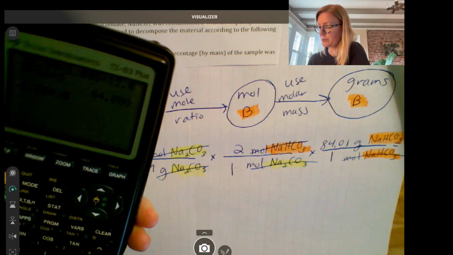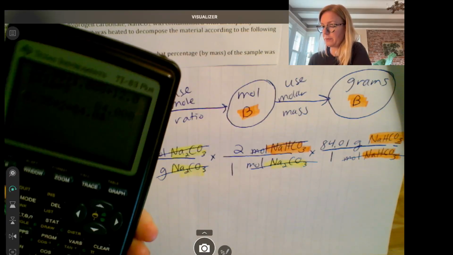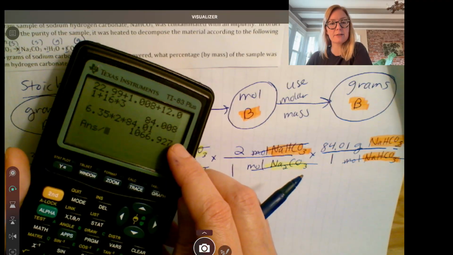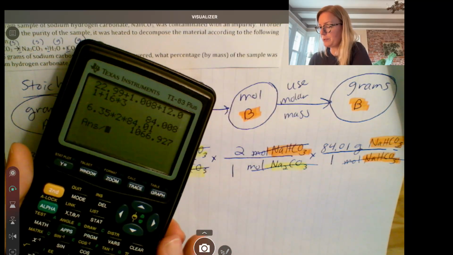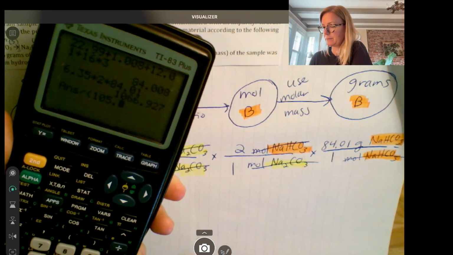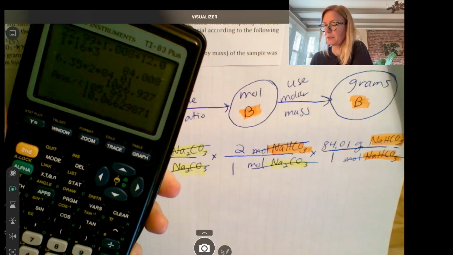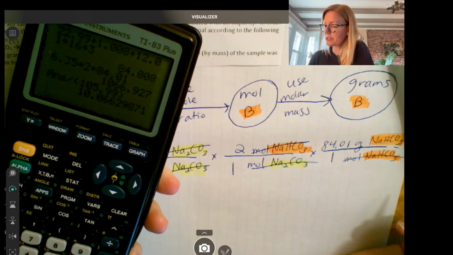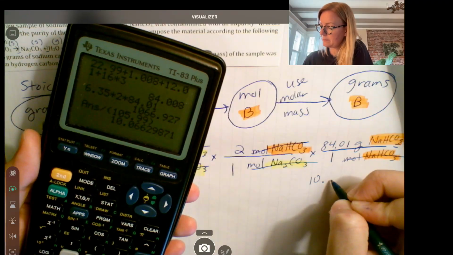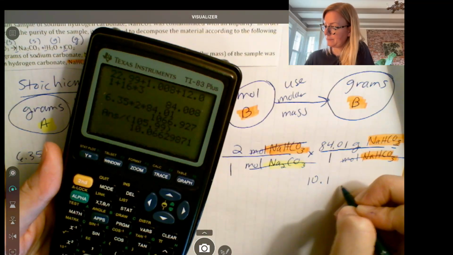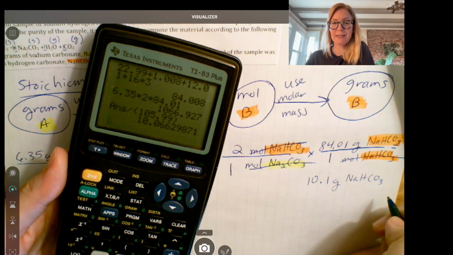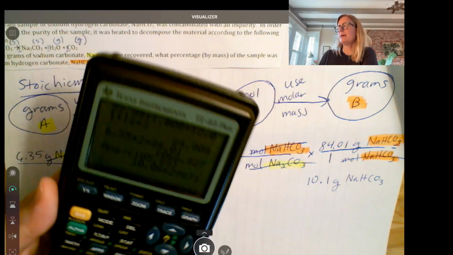6.35 times 2 times 84.01. Okay? Then do divided by, and it'll take your previous answer. Press divided by. Actually, the only thing on the bottom is the 105.99. Okay? And we're just going to round that to 10.1 grams NaHCO3. Okay, and just double check and be sure your answer makes sense.